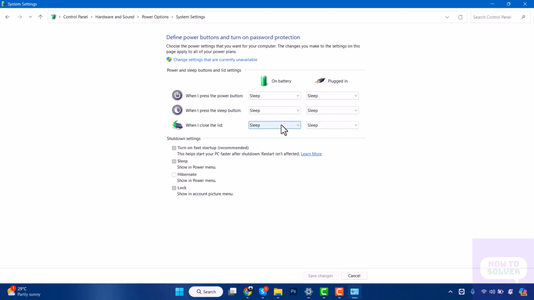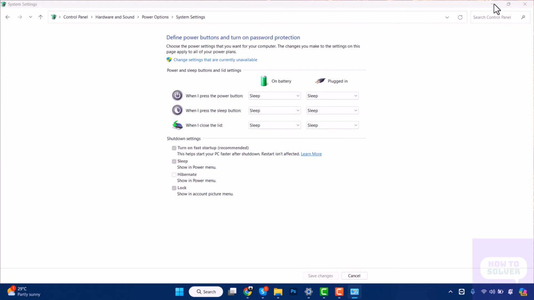Here you can see do nothing, sleep, hibernate and shutdown. Here you can change the settings. After changing your settings, you have to click on Save Changes. That's it. So this is how you can change power button actions in your laptop.